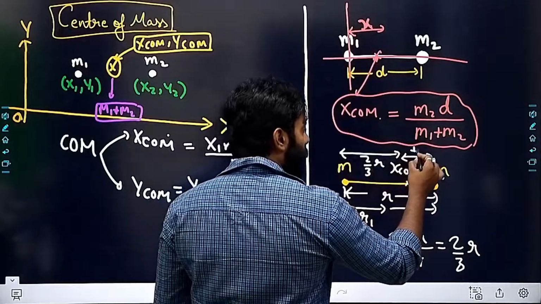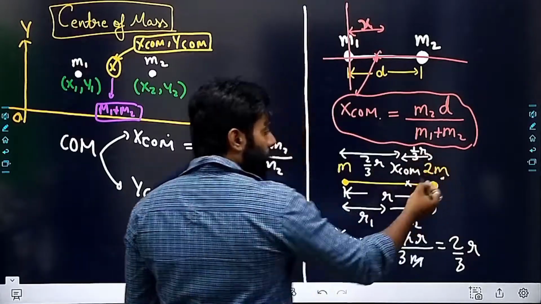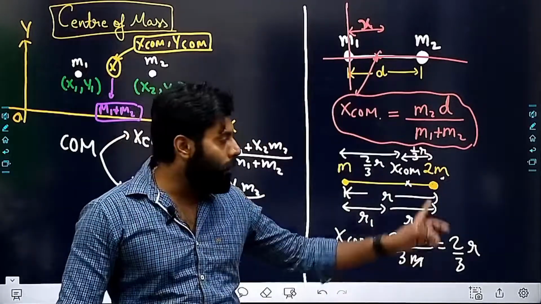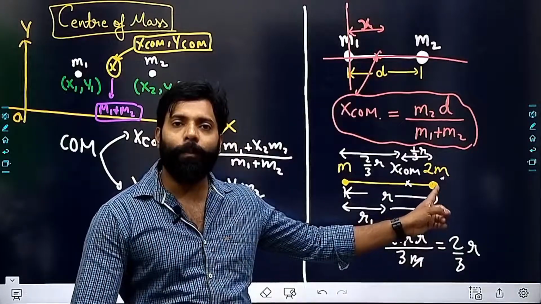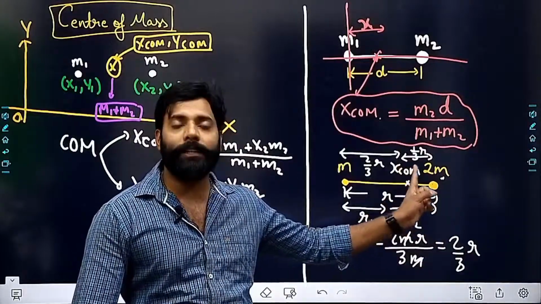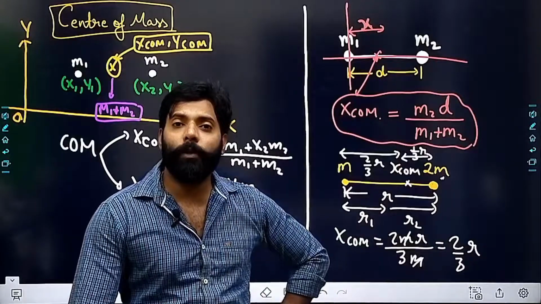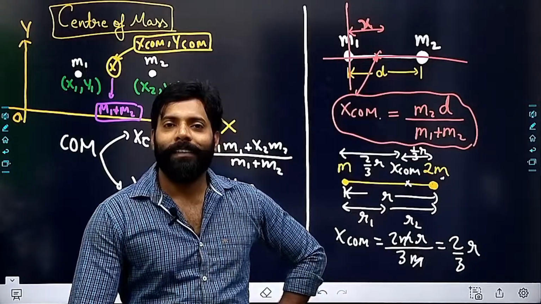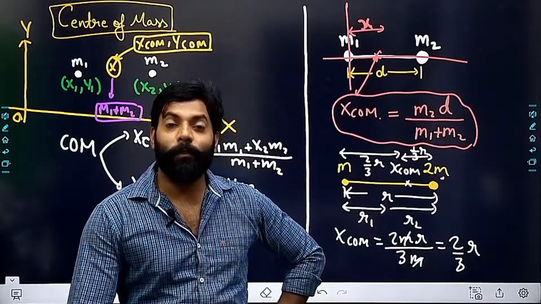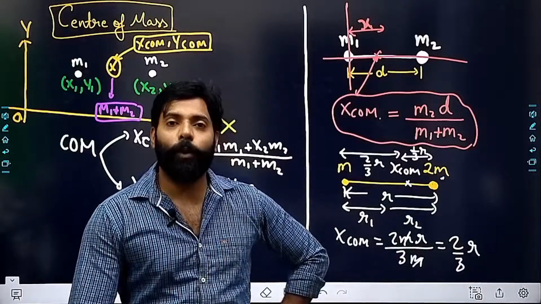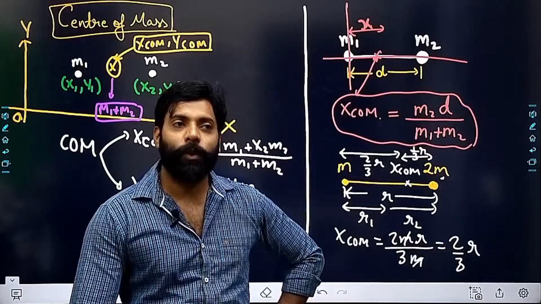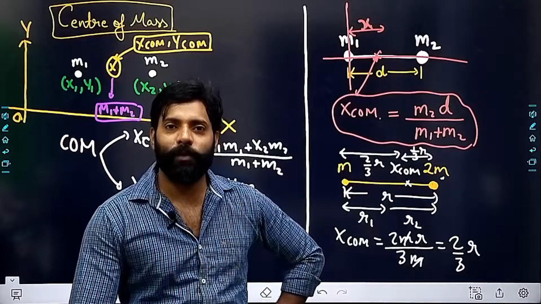So it will be 1 by 3 r. If I calculate it from the 2m, then the distance of the center of mass from 2m is 1 by 3 r. How many of you are able to understand this? This is like a gold digger. You might have heard about gold diggers, those who search for rich people.